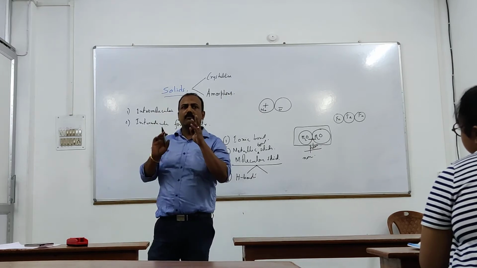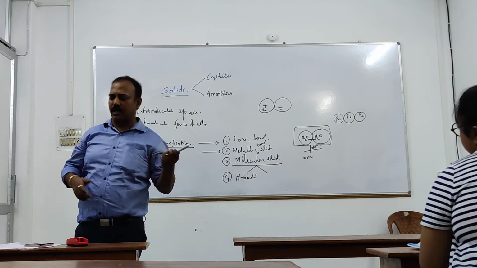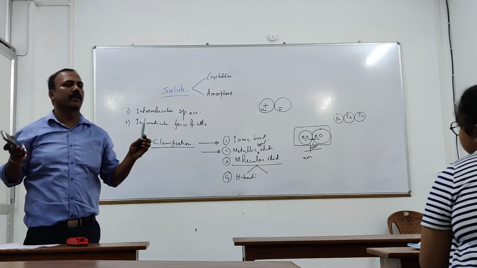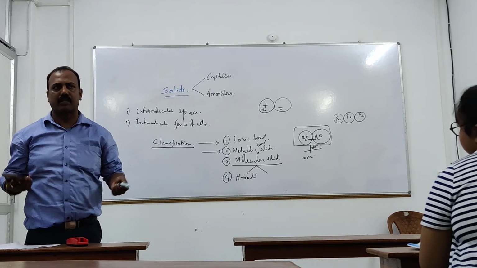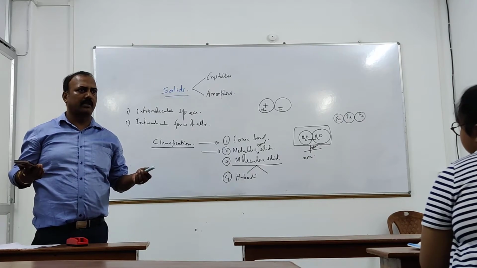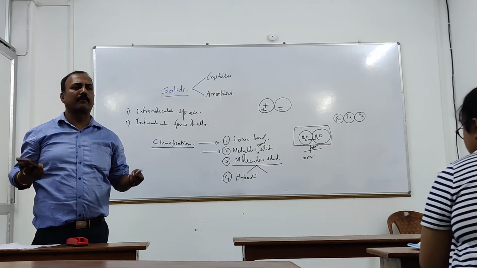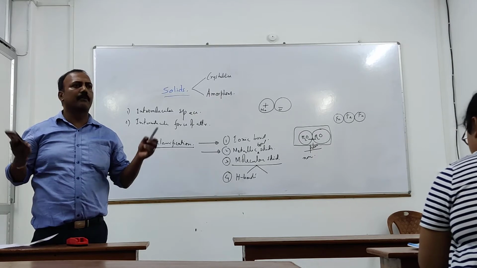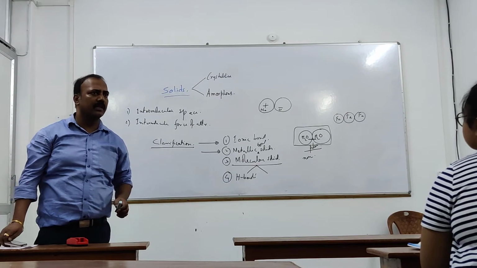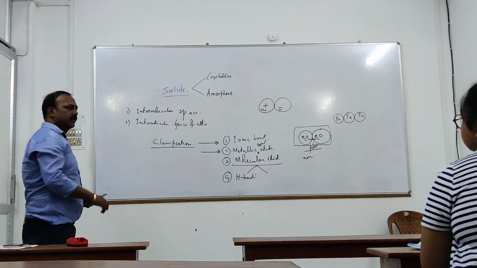Now, how can you understand? Suppose this is one, or this is one. Suppose one is crystalline, one is amorphous. But how can you identify which one is amorphous, which one is crystalline? We don't know, right? There must be some difference in properties. Now, what is the difference in properties?